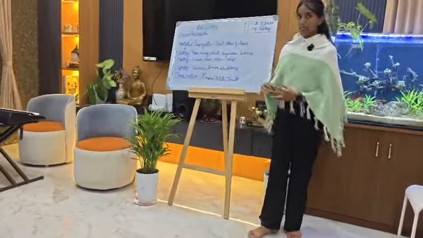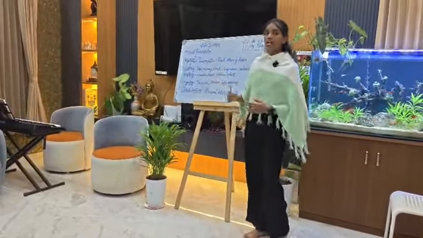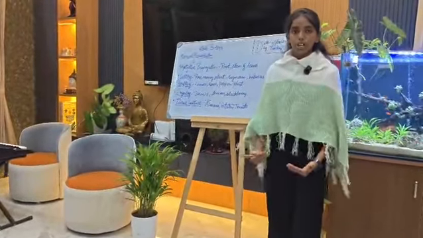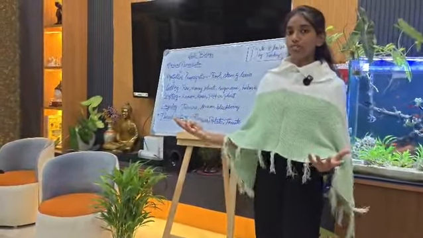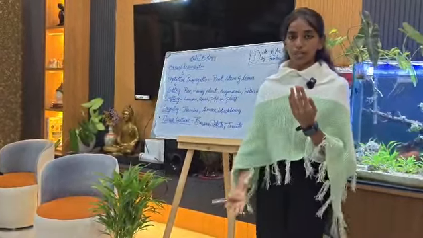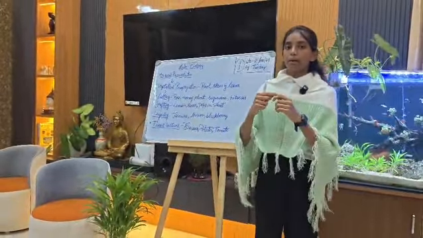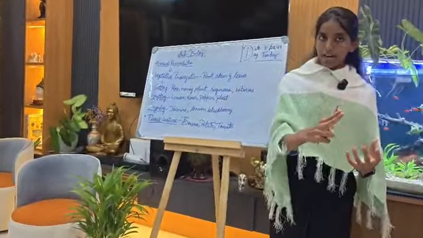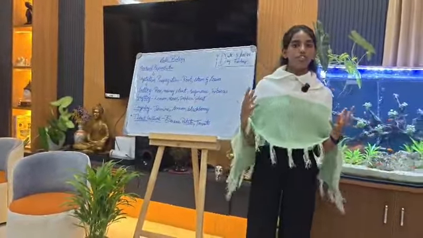And then comes the layering method. It is one of the types of vegetative propagation and also the type of asexual reproduction, in which if the twig of the plant is near the ground, then it is bent and planted into the ground, and it grows into a new individual plant. And if the twig of the plant is far away from the ground, then the flexible part of the stem is bent and that bent part is wrapped with cocoa pod. When the root appears, this plant is cut and planted into the ground, and it grows into a new individual plant.